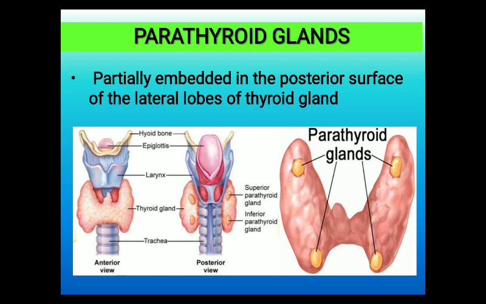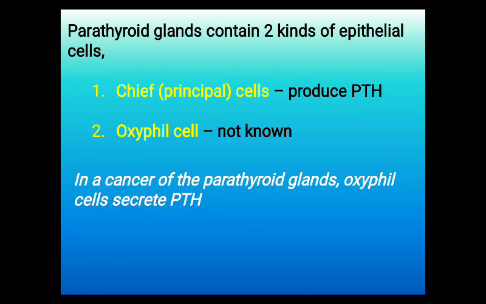Then parathyroid glands. This is the posterior view of thyroid gland. Parathyroid glands are located in the posterior surface of the lateral lobes of thyroid glands. And they also secrete hormone. Parathyroid glands consist of two types of cells. They are chief or principal cells and oxiphyll cells.